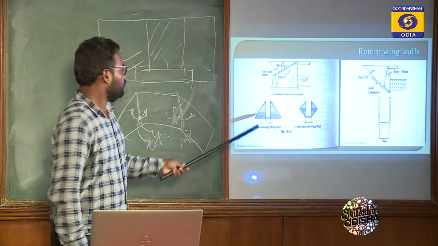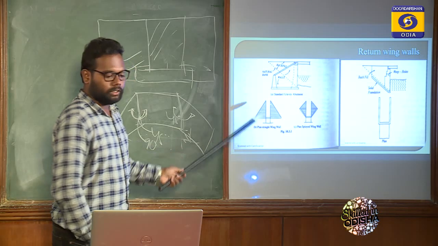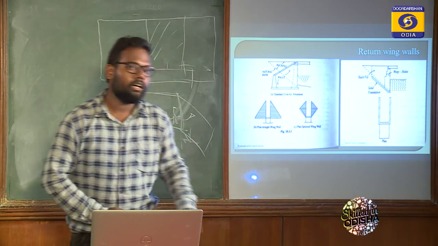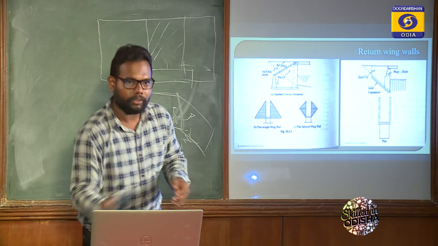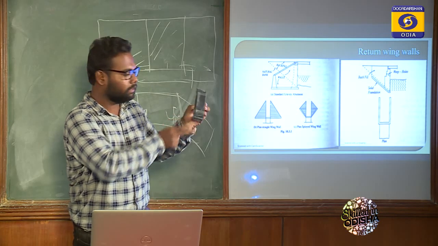Okay. So this shape is like this because the wing wall may be straight vertical or buttressed. Buttressed means a little sloped. If it is straight, it means this. Buttressed means this type.